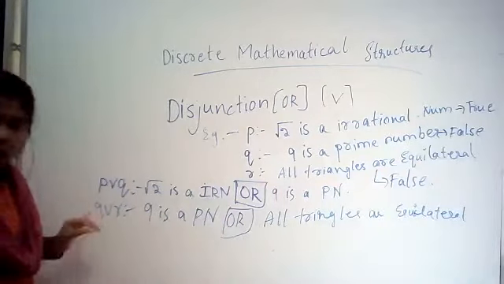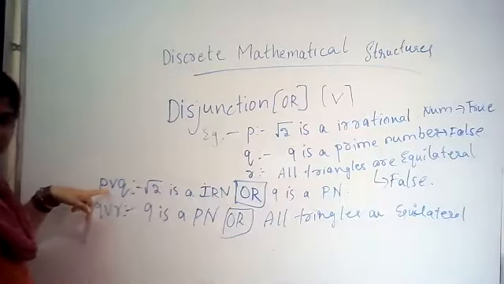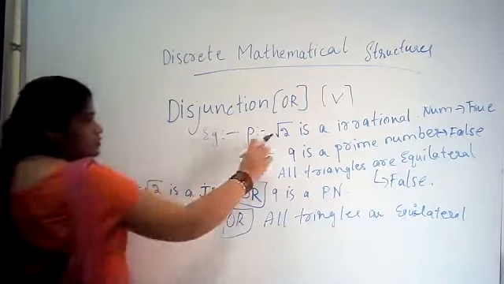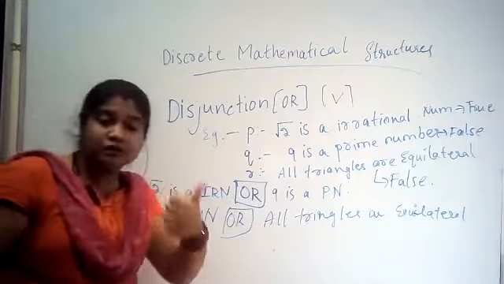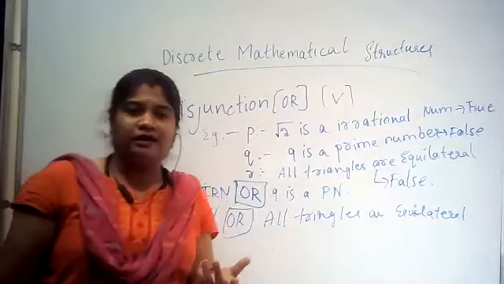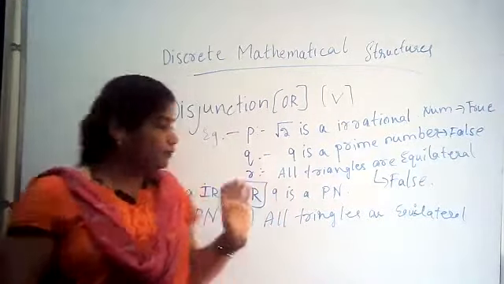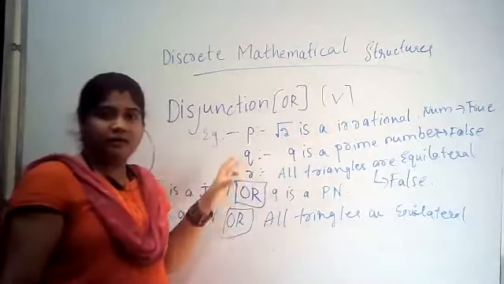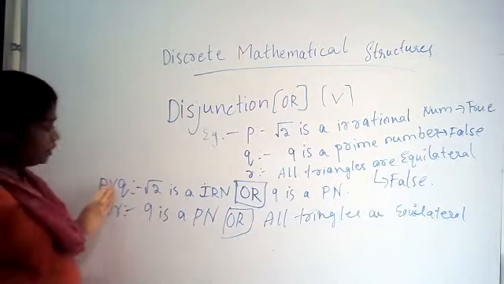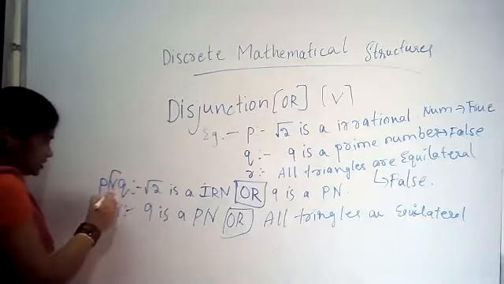Just they have given us here two disjunctions: P disjunction Q and Q disjunction R. I am going to repeat here. Whatever statements you wish, you can take, like Bangalore is in Karnataka, any of the declarations, not an incomplete sentence. P, root 2 is an irrational number. Q, anything, you can take three sentences. Then P disjunction Q. What is P here? Root 2 is an irrational number is P. Why did we take or? Because this is disjunction.